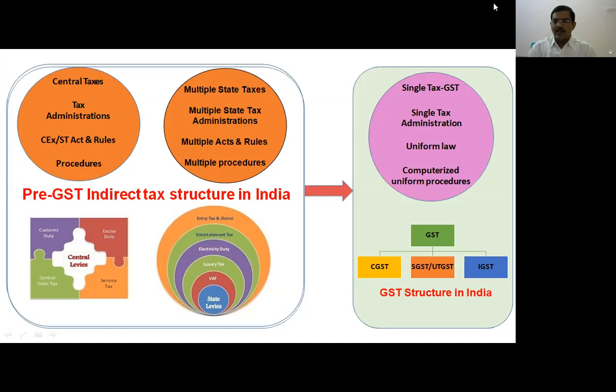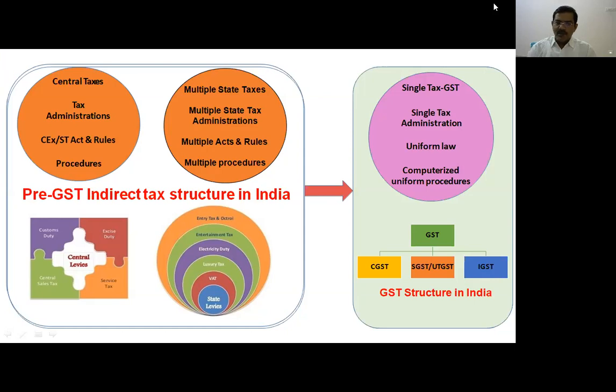Unified law: only four laws are there, applicable to all the states. That is the Central GST Act, State GST Act, Union Territory GST Act, and the Compensation Act. All the activities and transactions are computerized. Now GSTN, the GST Network, monitors all kinds of transactions; it is purely paperless work.